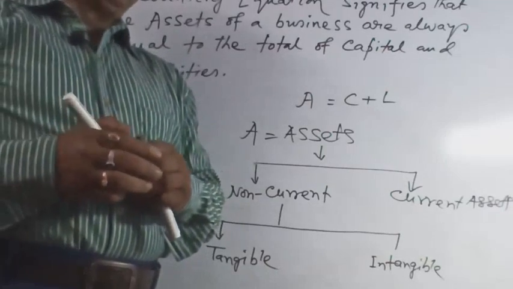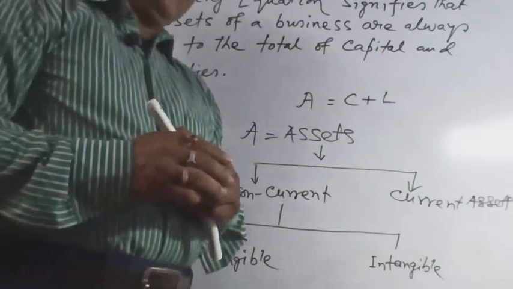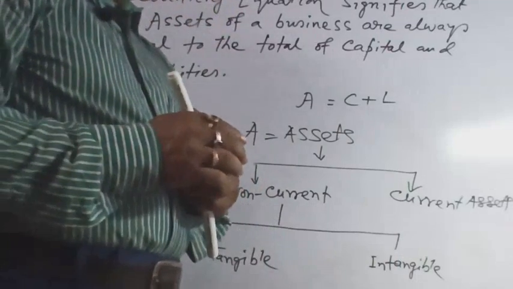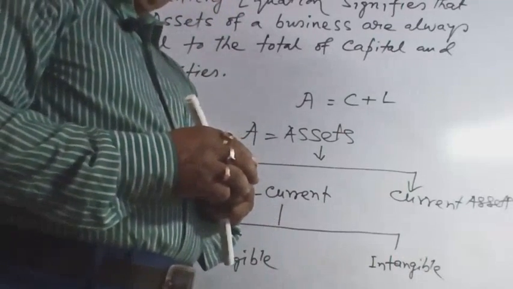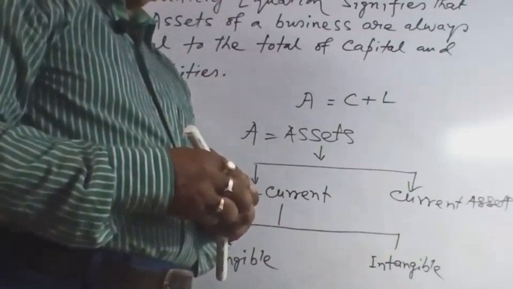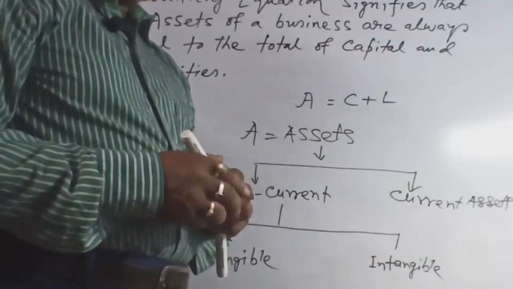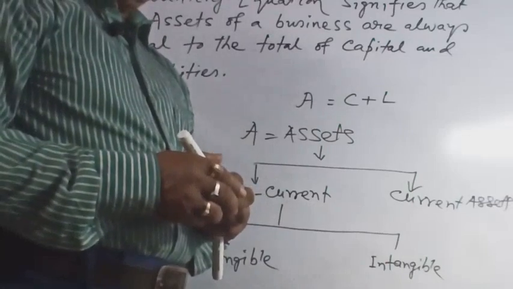In a sole proprietorship there is only one man, so his or her total capital is transferred to the proprietor's capital. In partnerships, the capital is contributed by the partners. In a company, shareholders contribute the capital.